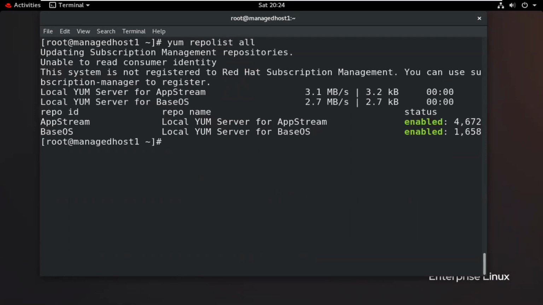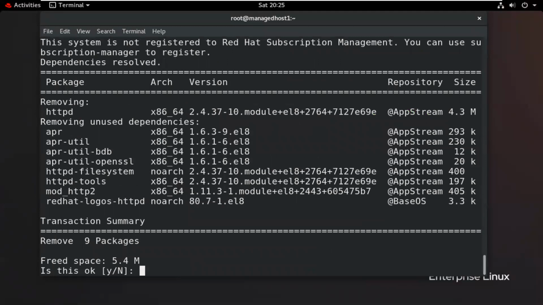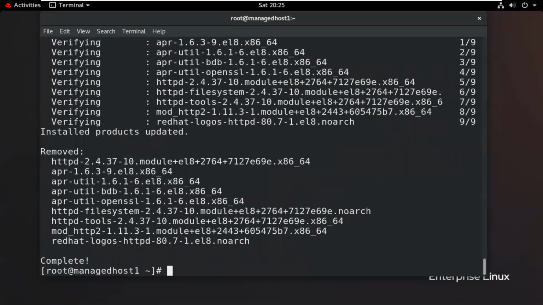All my yum is working. Yum list httpd. So at this time, HTTP is installed. I will remove this particular package. When we remove this, okay.